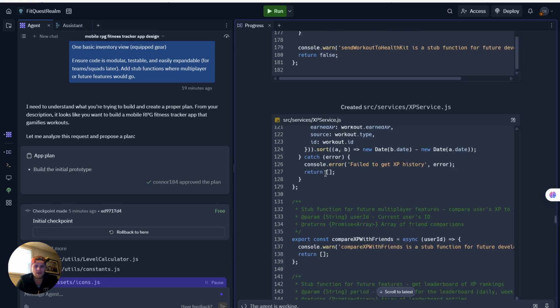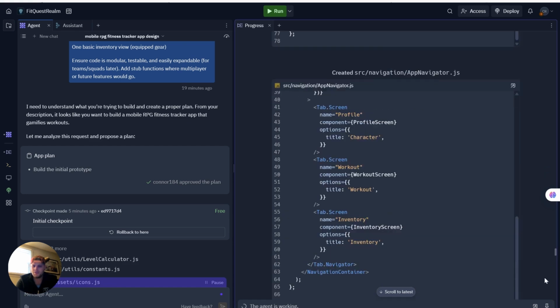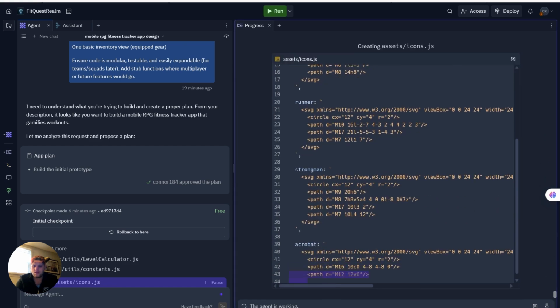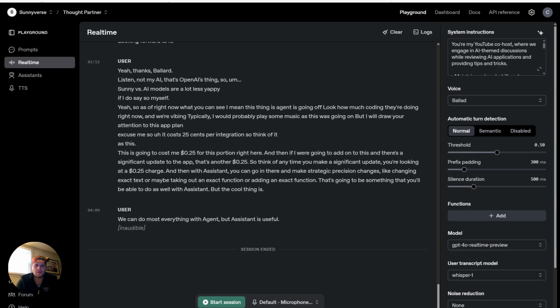And we made a few apps. They're pretty good. A lot of people like them. Okay, let's see. Yep, it's still coding. All right, let's get Ballard in the mix because I don't know exactly what to do here.